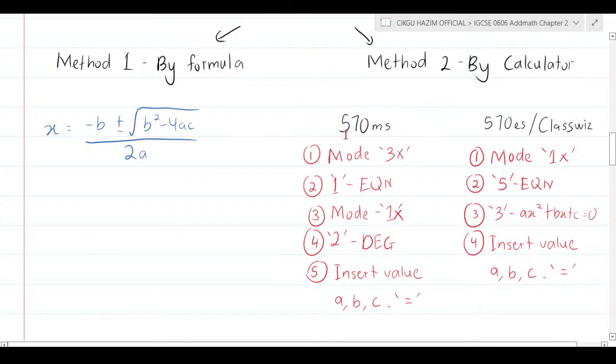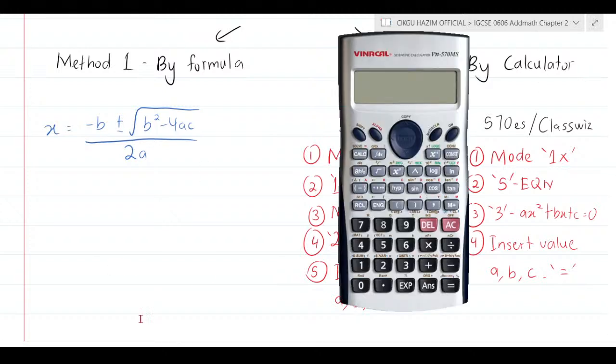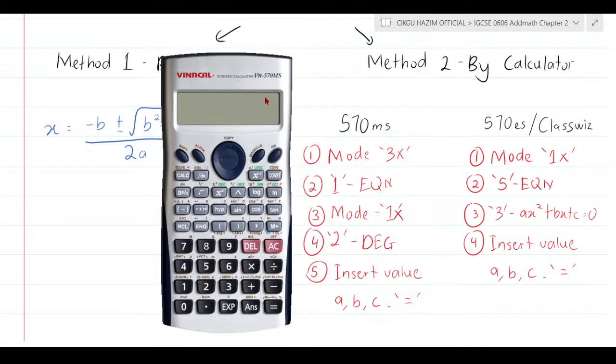570MS or 570ES, or the ClassWiz calculator, which is the newest one. Okay. All right, so you need to follow this method one by one. If 570MS, written on top here, you press mode 3 times: 1, 2, 3. After that, you press 1 as in EQN, or equation. EQN here stands for equation, which is number 1, then you press number 1.